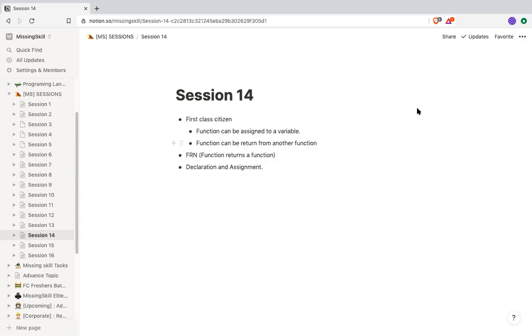All right. In the same way, as a first class citizen, we can pass a function as a parameter to a function. We can return a function from a function. We can assign a function to a variable, and what else?